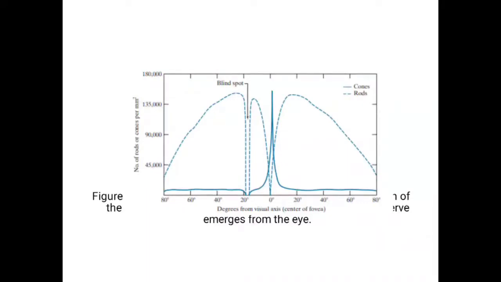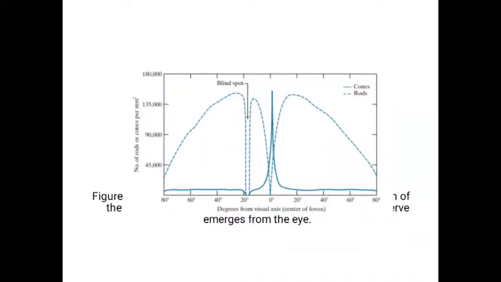Then the dotted lines represent the rods. The rods are present throughout the retina other than the fovea, so they are distributed over a larger area of the retina. From 80 to 20 degrees it is steadily increasing.